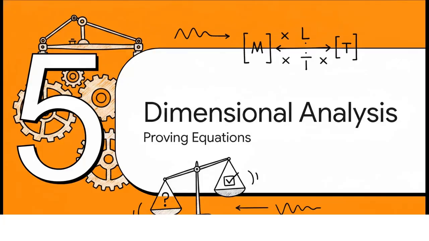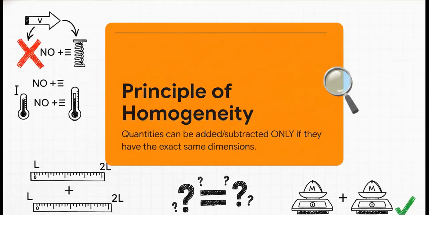Finally, section 5, dimensional analysis in action. Let's take everything we've learned and explore why mastering this is a total game changer for checking your work and understanding physics on a purely structural level. It all rests on this simple but incredibly profound rule, the principle of homogeneity of dimensions. It states that you simply cannot add velocity to force. You can't subtract an electric current from a temperature. It's the ultimate apples-to-apples rule. The dimensions must match perfectly for an algebraic equation to have any physical meaning whatsoever. You can only add length to length and mass to mass.